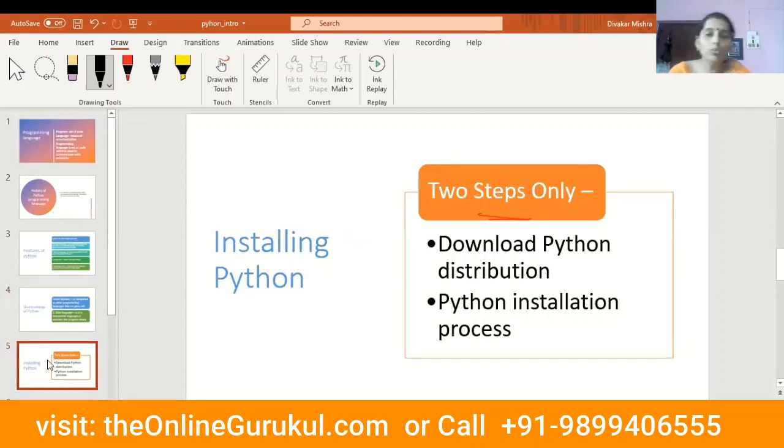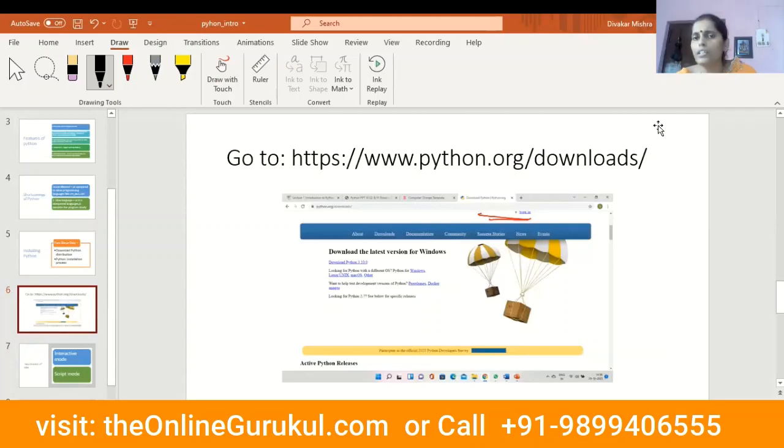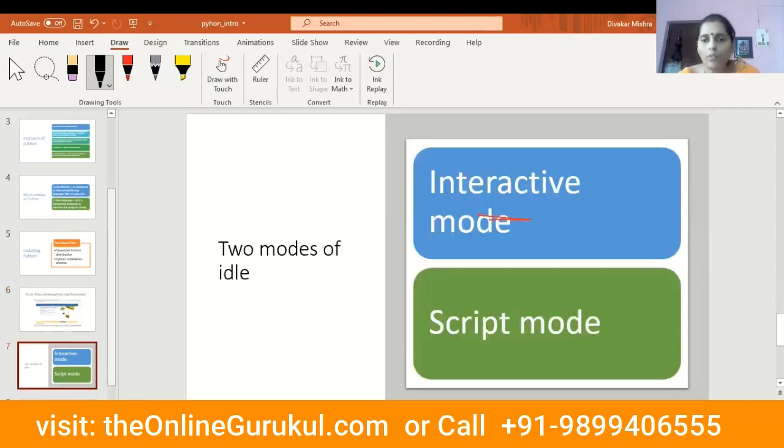Next is how to download Python. You have to go to python.org. It is a two-step installation process. Go to python.org, go to downloads, and just download it. Click on that, run and execute. So this is a two-step process. You can easily download IDLE. I have IDLE installed on my laptop, and I will tell you how to use that.